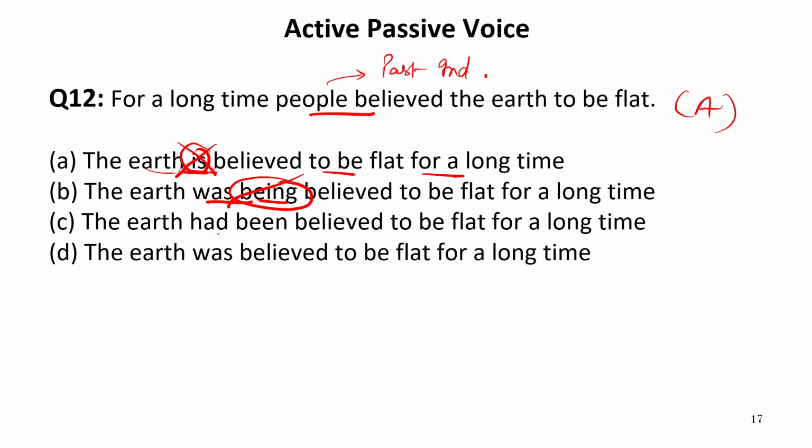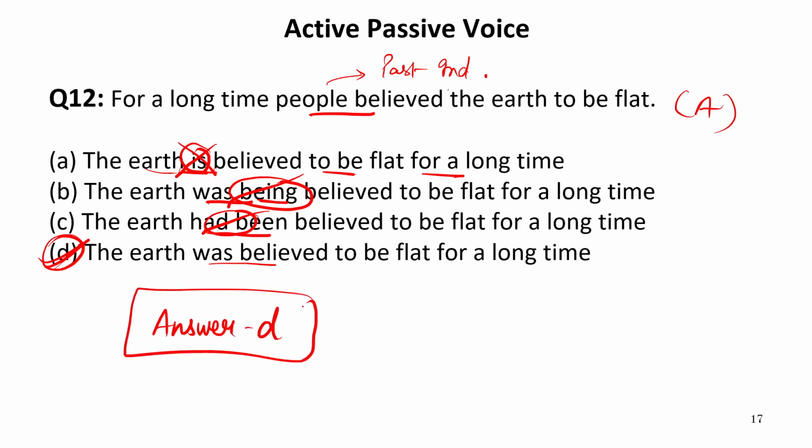Third, in the third option, we have been given the words had been. The phrase had been is also incorrect because the sentence is in past indefinite tense. The last option, was believed. So this will be the correct sentence. Now let us see the entire sentence. The answer is D. So the correct passive voice will be, the earth was believed to be flat for a long time. So this will be the correct sentence. Now let us move to the next sentence.